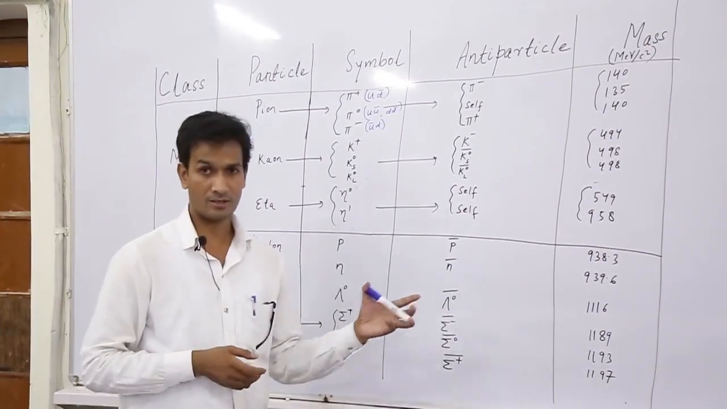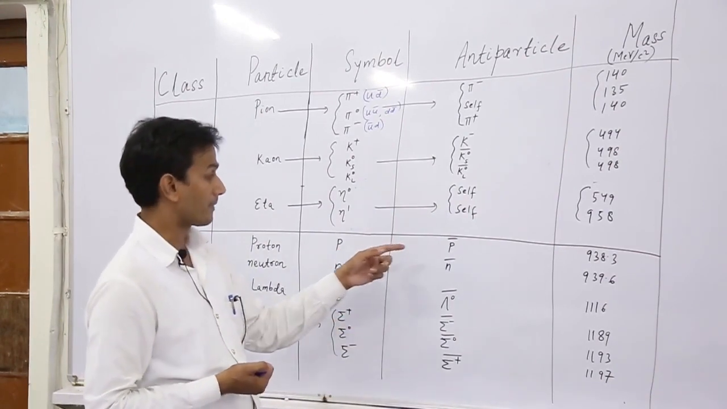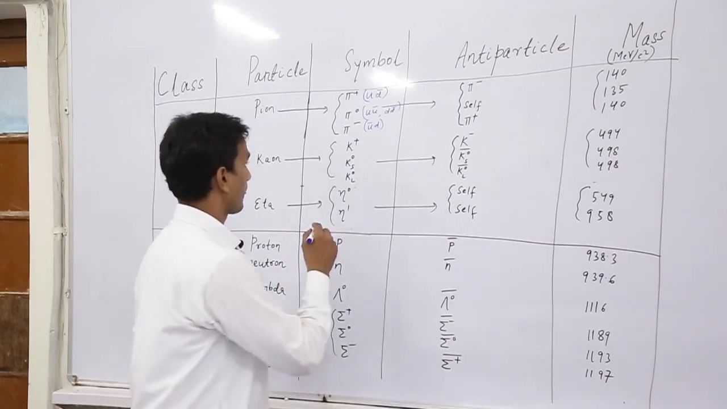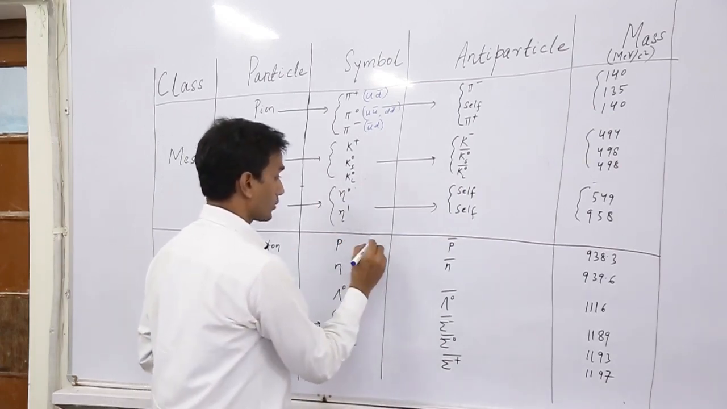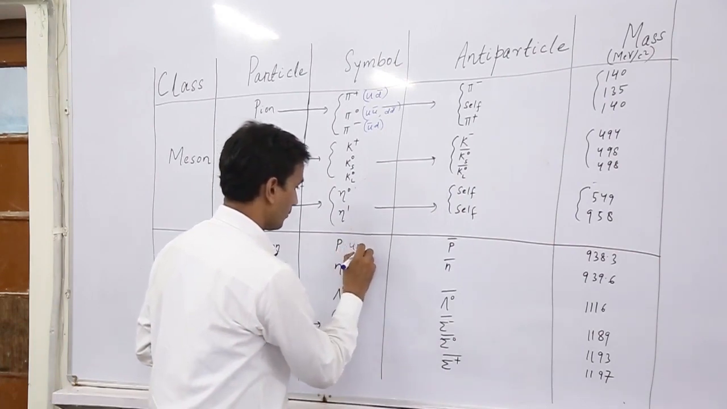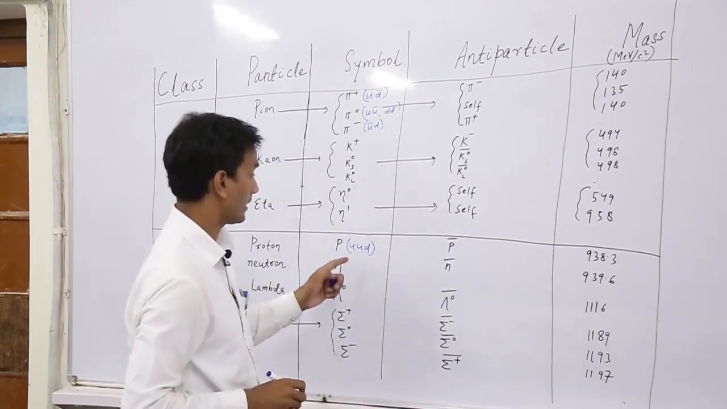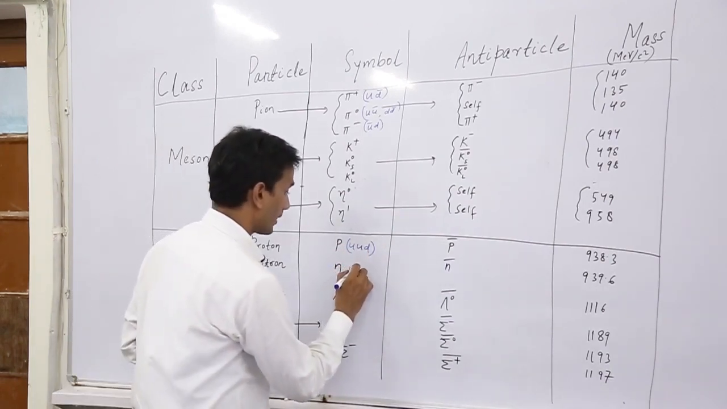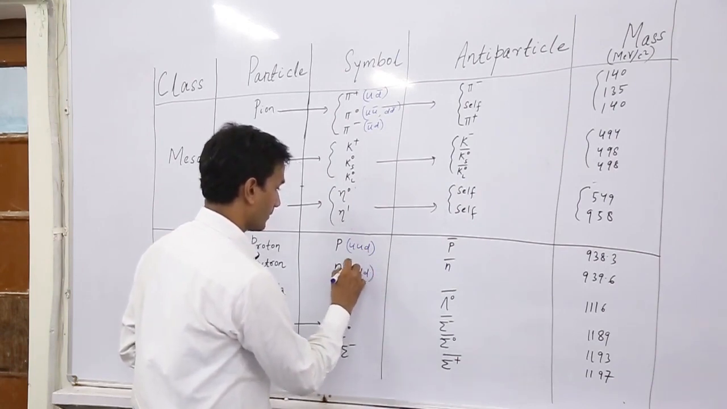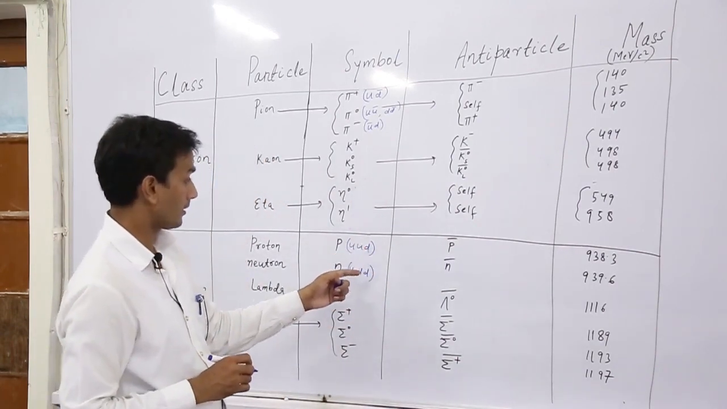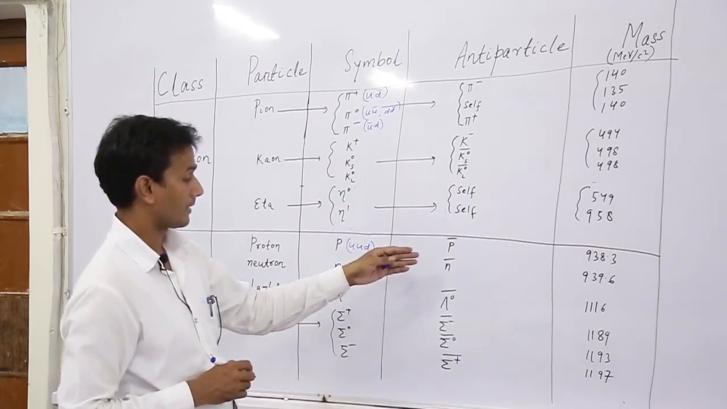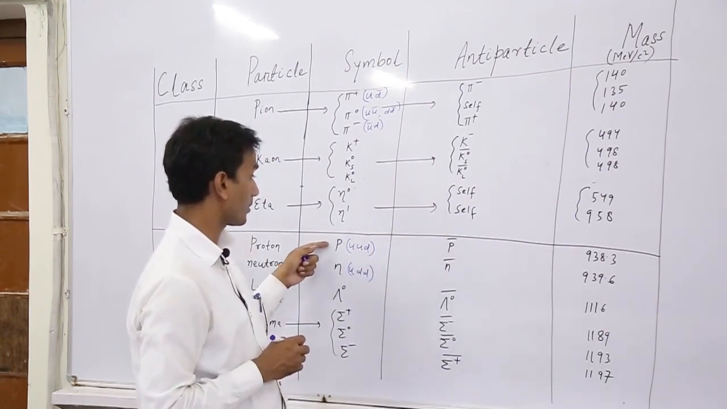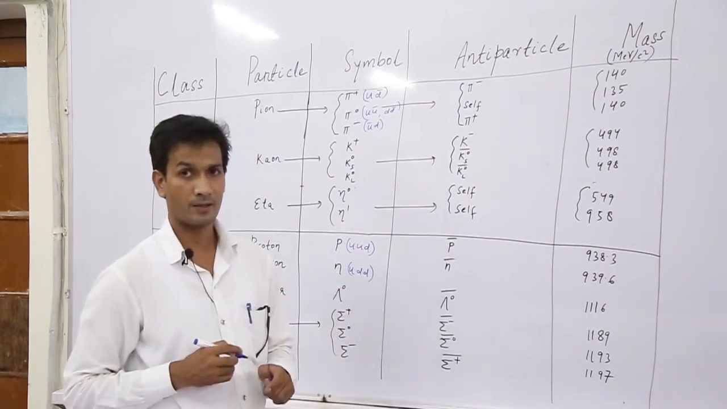Now let us discuss their antiparticles. The antiparticle of proton is proton bar, that is p bar. Its quark content is u u d. Proton contains 2 up quarks and 1 down quark. Similarly, neutron contains 1 up quark and 2 down quarks. So this is the quark content of proton and neutron, and p bar is the antiparticle of proton and n bar is the antiparticle of neutron.